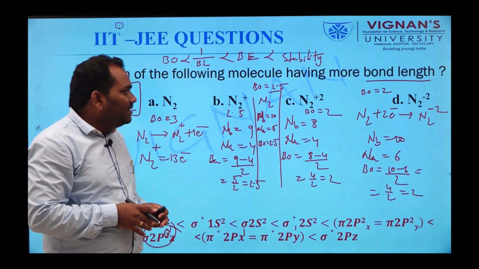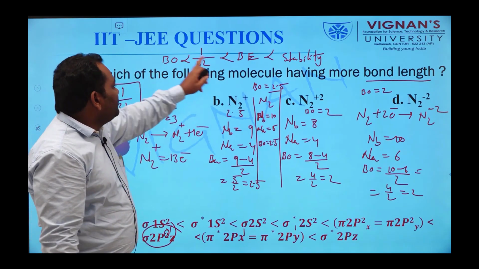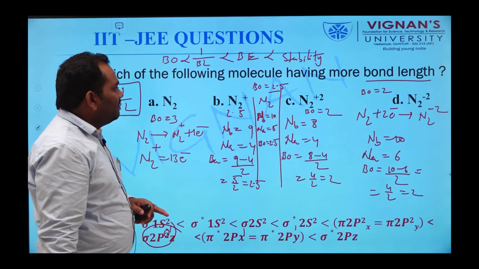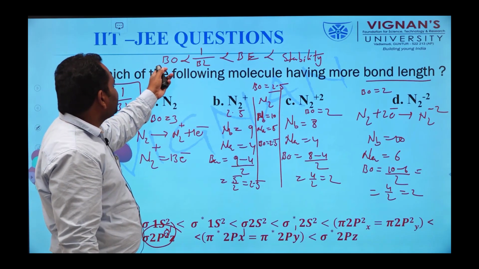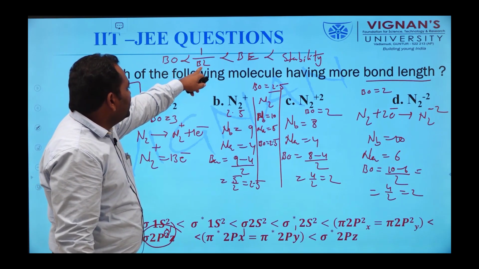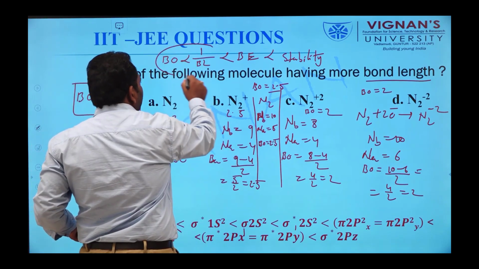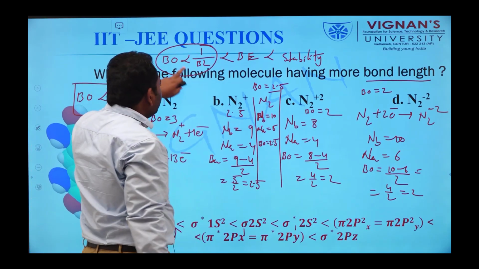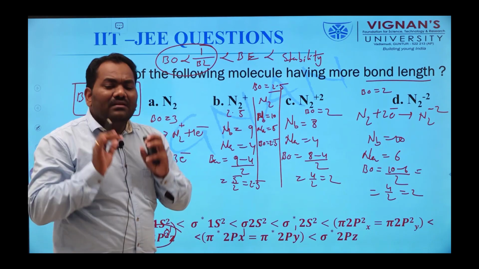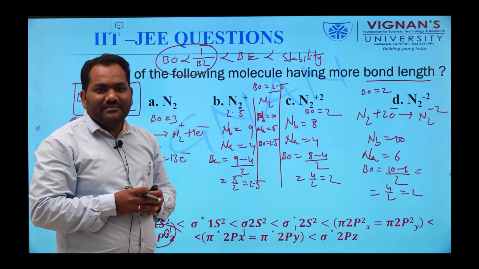Clear? Now, what is the question? Which of the following molecules has more bond length? Bond length is inversely proportional to bond order. This is the relation between bond order and bond length. According to this, the molecule having less bond order has more bond length.